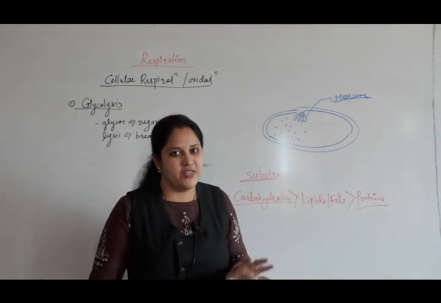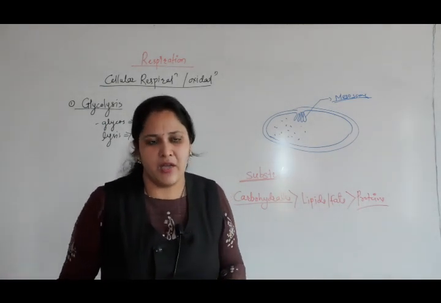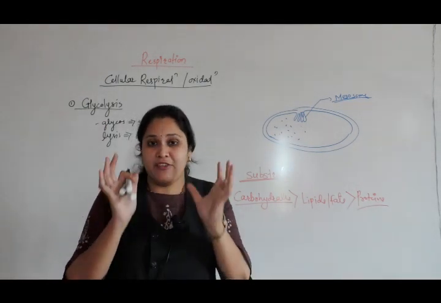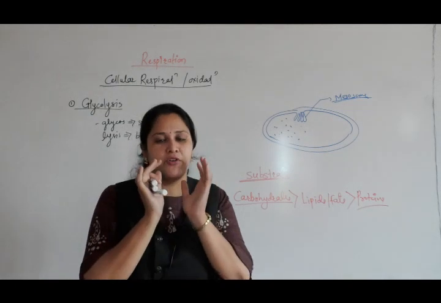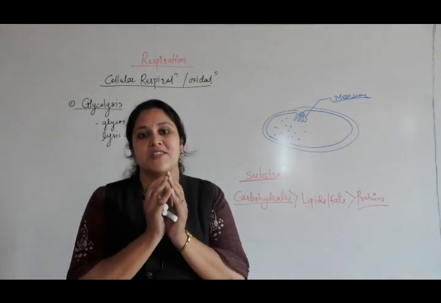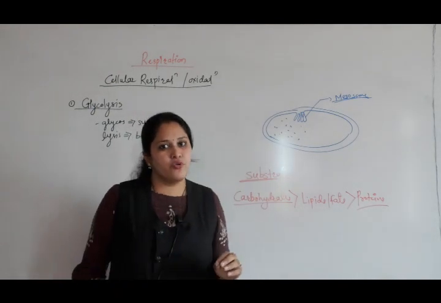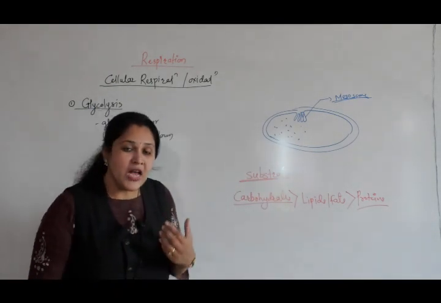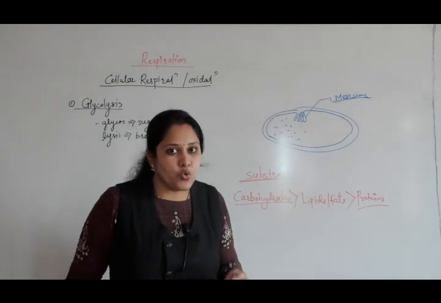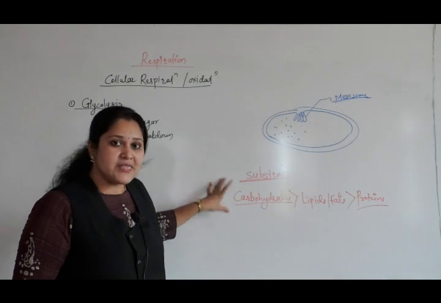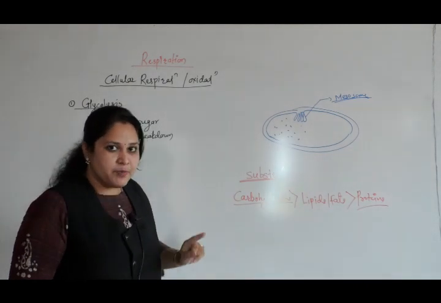In case of plants, the excess amount of glucose is converted to starch, which is stored in the main reserve organ, that is, the fruit. So the fruit is a storage organ of the plant. The photosynthetic products are stored in the form of fruit. So carbohydrates are always the first preference for respiration.